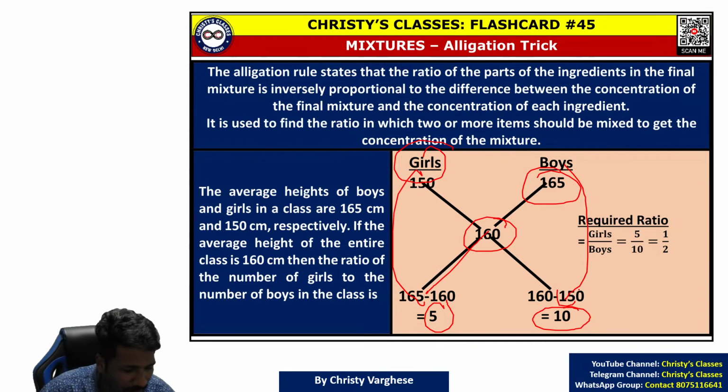But we want 5 and 10, that is a comparison. Girls by boys ratio will be 5 by 10, that is 1 by 2. This is what the question has asked. And this can be done without doing any of these steps.